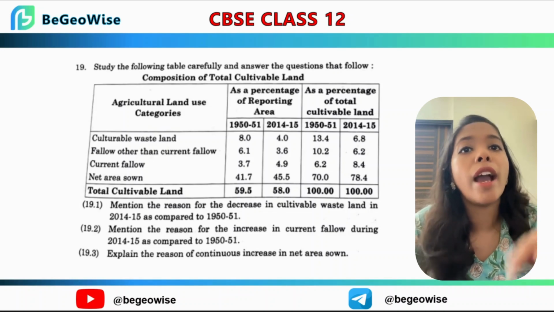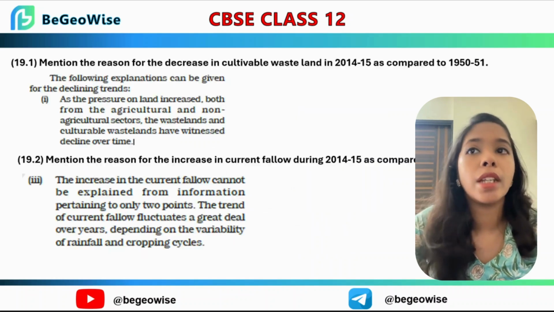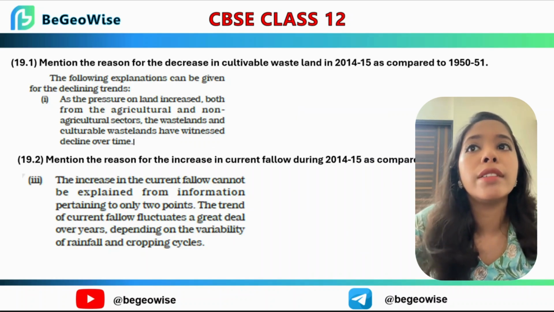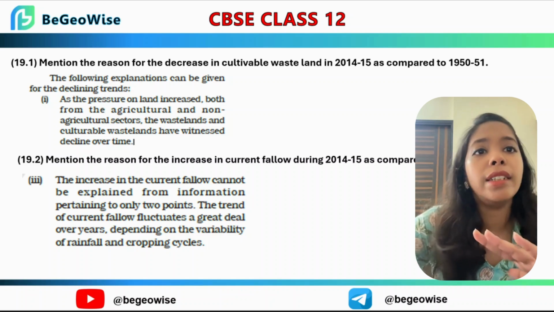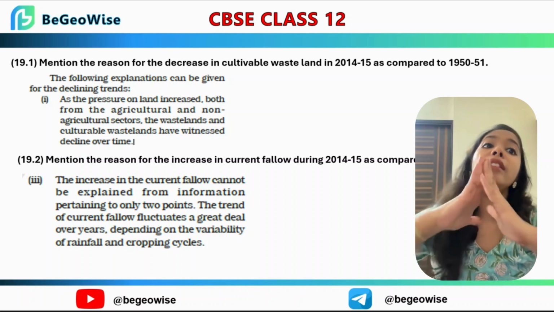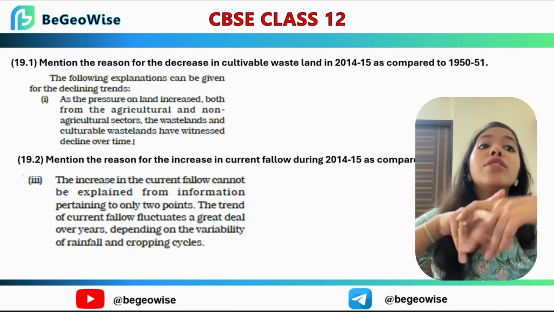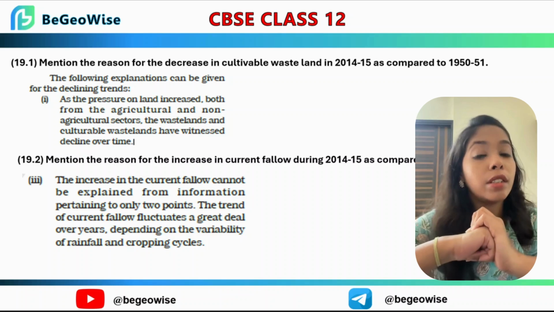You have to write it from the textbook. So what do we have? Mention the reason for decrease in cultivable wasteland in 2014-15 as compared to 1950-51. Now this answer is increase in the pressure on land from both agriculture and non-agricultural sectors leads to decrease in cultivable wasteland. So this is the answer to your first question.